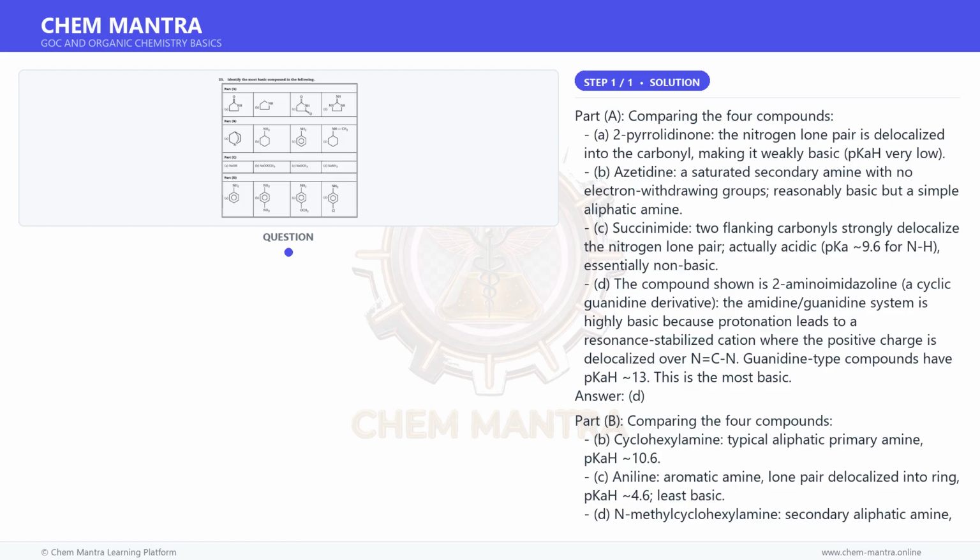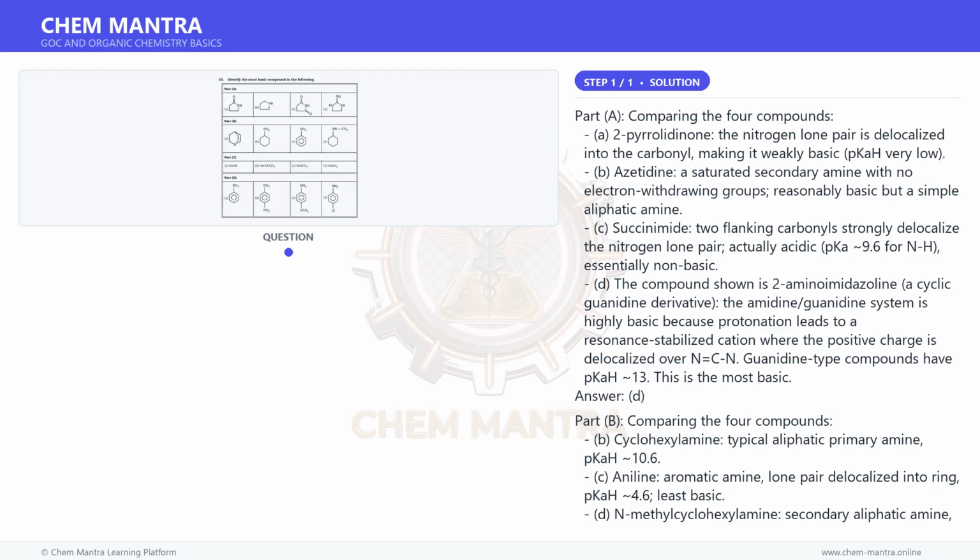Answer A. Part C. Comparing base strengths, conjugate acid pKa. B. Now CH3COONa, sodium acetate, conjugate acid is acetic acid, pKa 4.76, weakest base. A. Now NaOH, conjugate acid is water, pKa 15.7. C. Now CH3ONa, conjugate acid is methanol, pKa 15.5, similar to NaOH but slightly weaker. D. NaNH2, conjugate acid is ammonia, NH3, pKa 38, strongest base. NaNH2 is the most basic.